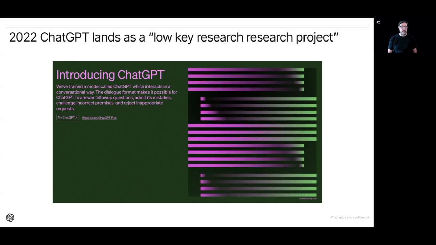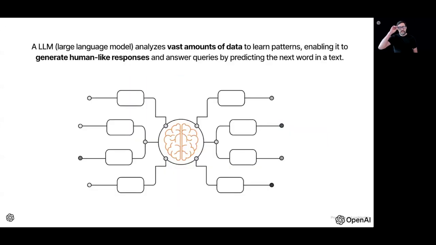Before ChatGPT, interacting with powerful language models like GPT-3 was primarily limited to developers and researchers through APIs. With ChatGPT, the capabilities of LLMs became available to everyday users via a simple and intuitive chat interface. So, what exactly is an LLM and how does it work? Well, let's take a moment to look at that.